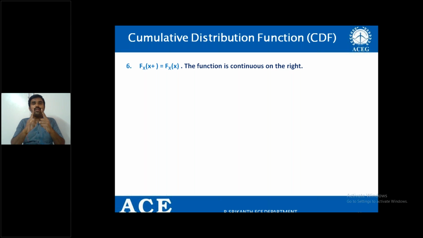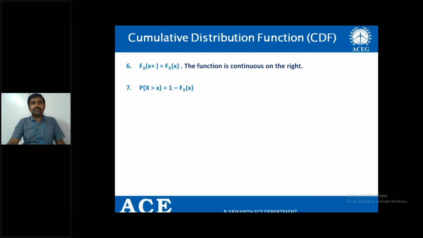The random variable may be discrete, but the distribution function will not be discrete. Always the distribution function will be a continuous function, and at the same time it is continuous on the right. That is, FX of x plus becomes the previous value FX of x only, and by retaining the previous value, it continues in the case of discrete random variables. Right?